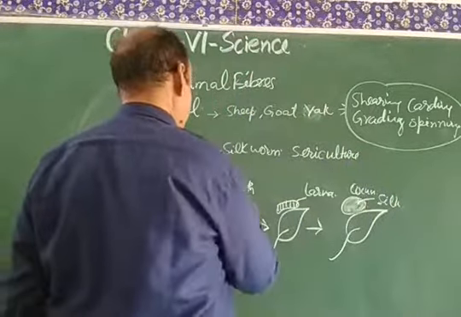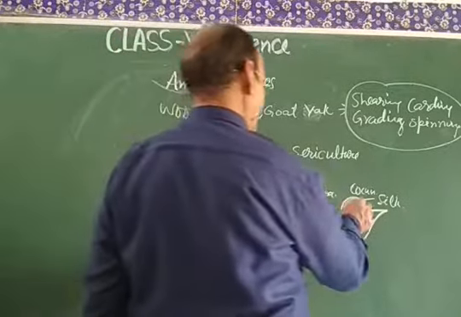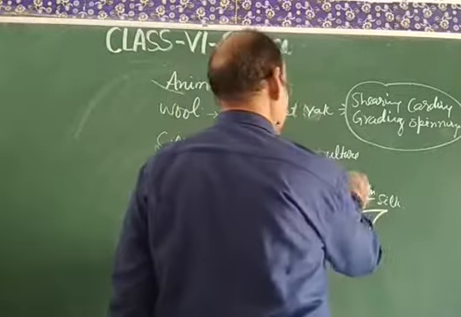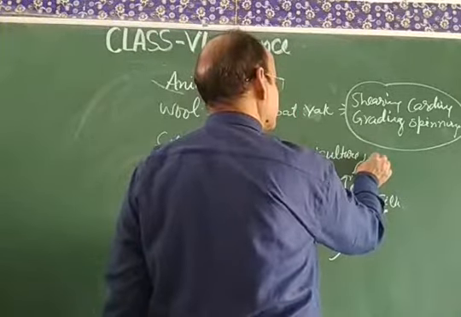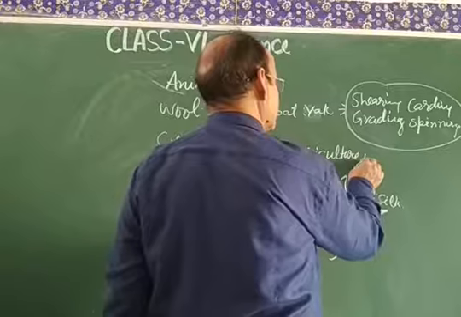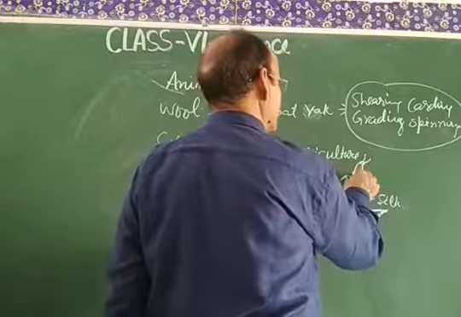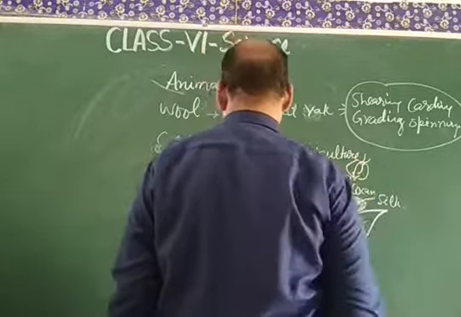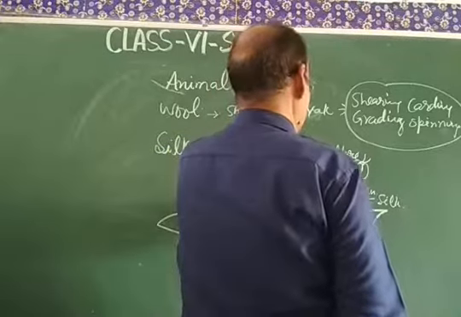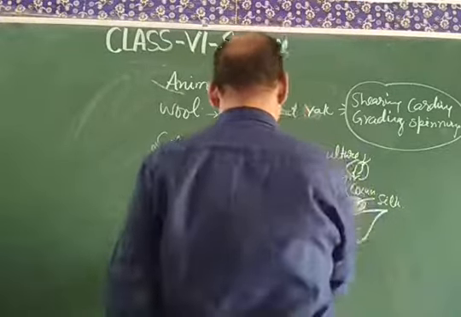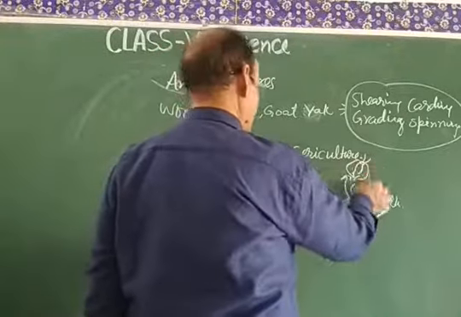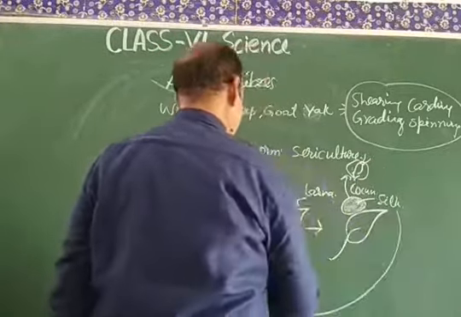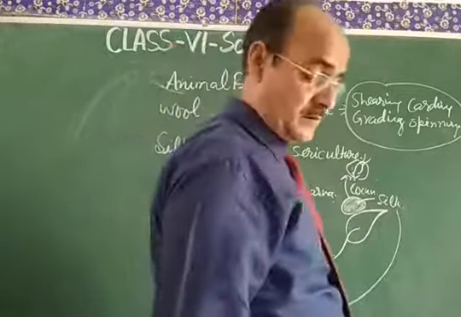So this is the life cycle: laying eggs, and further the silk moth gets developed inside it, and the formation of a new silk moth is there. So this is the life cycle: egg, larva, cocoon, and then adult silk moth. Then this cycle will be rotated by the further production of the silk.